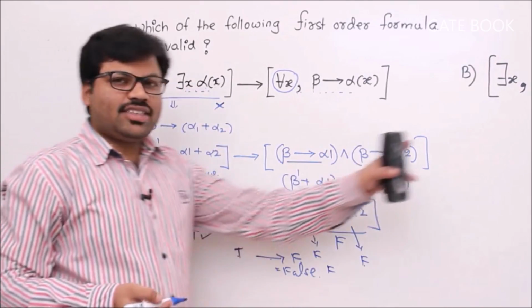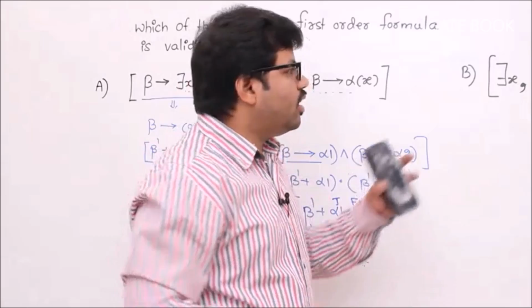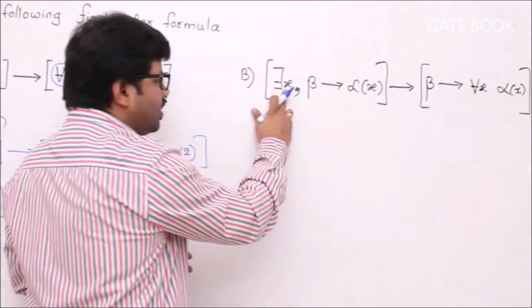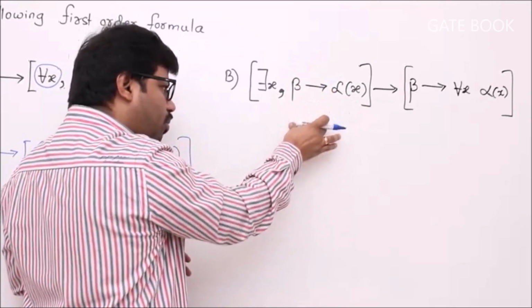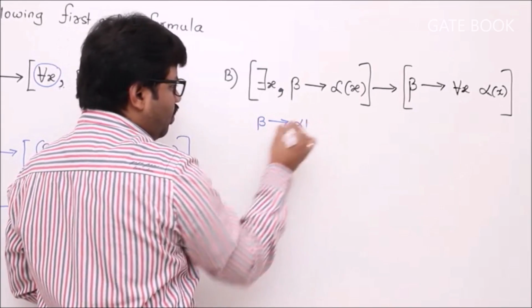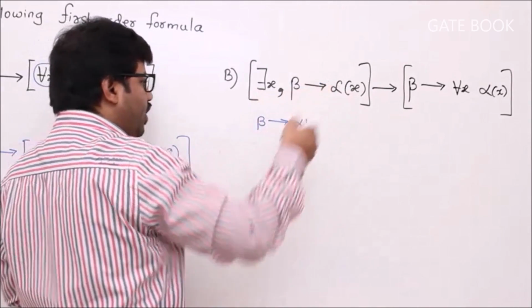Understand? Let's take the second formula and we do the same. This time a little bit faster. Now see, there exists x formula is nothing but formula 1 plus formula 2. Formula 1, beta implies alpha 1, first time with alpha 1, second time with alpha 2.